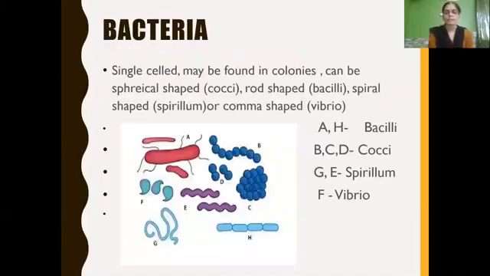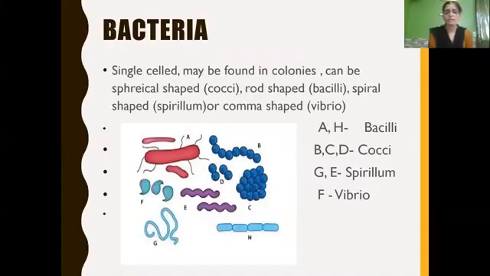First, bacteria. Bacteria are single celled, that is unicellular. They may be found in colonies. What do you mean by colonies? They may be found in groups. And they are found in different shapes. They can be spherical in shape, which are called cocci. Spherical shaped bacteria are called cocci.